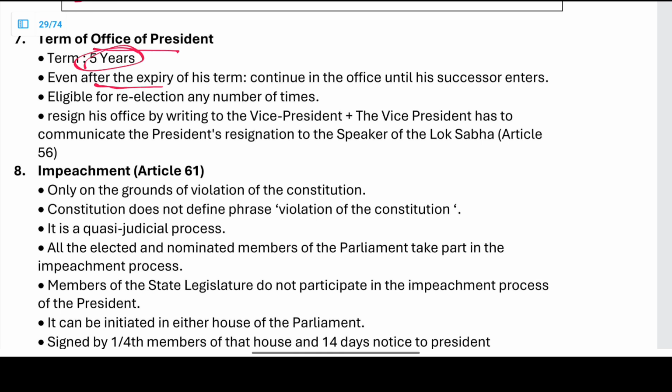Term of office is 5 years. Even after the expiry, he can continue until the successor enters.